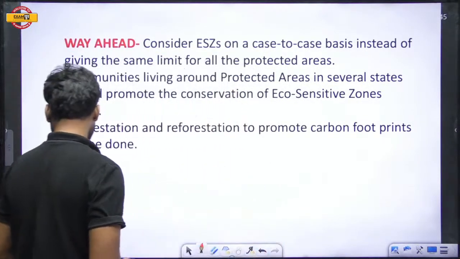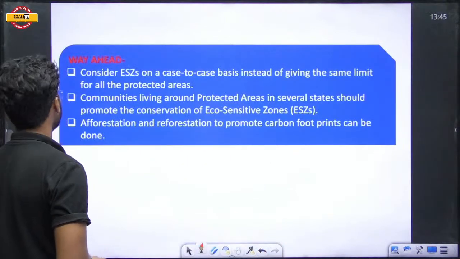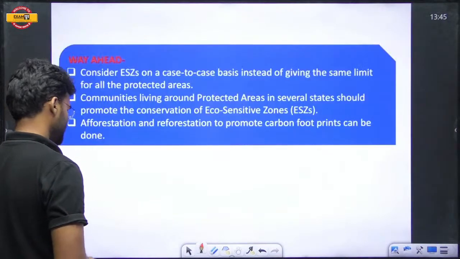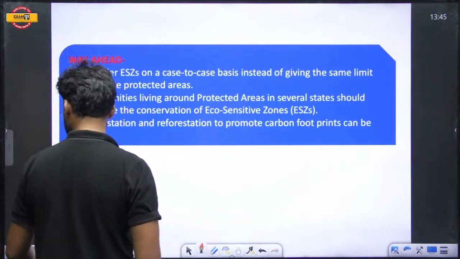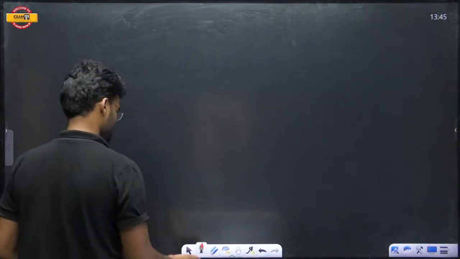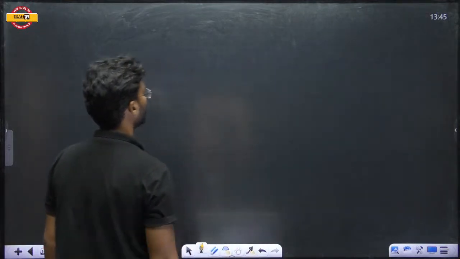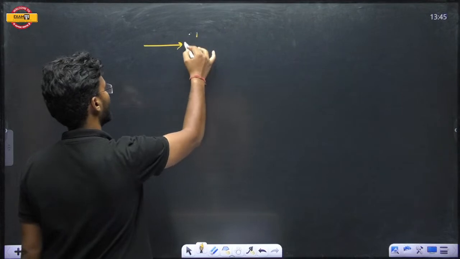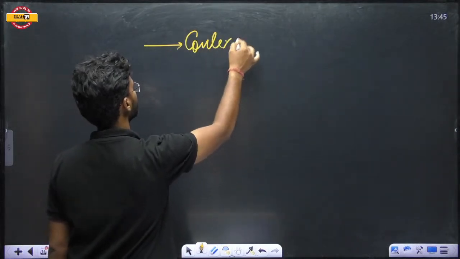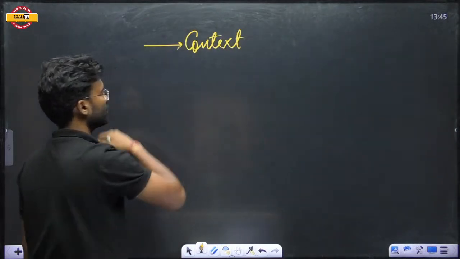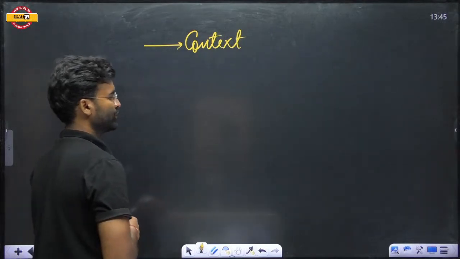The learning outcomes of the section which we have discussed: the first thing, what is the context of the eco-sensitive zone? Why has this eco-sensitive zone come into the news?